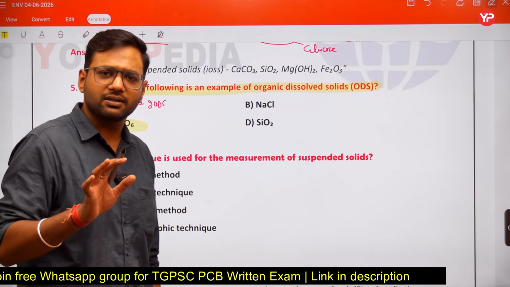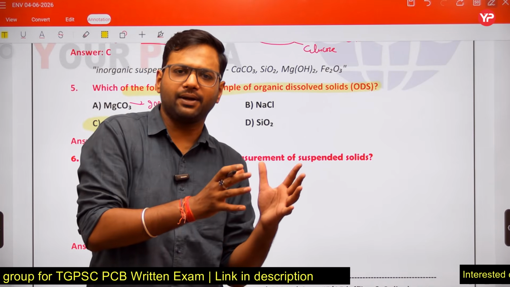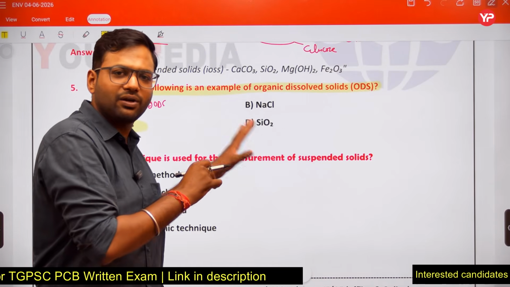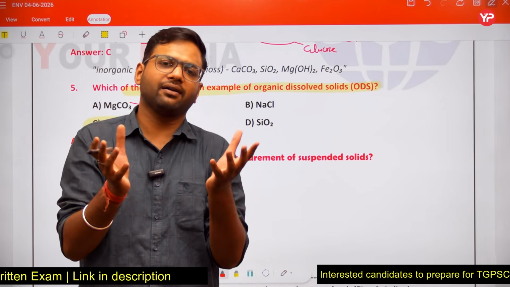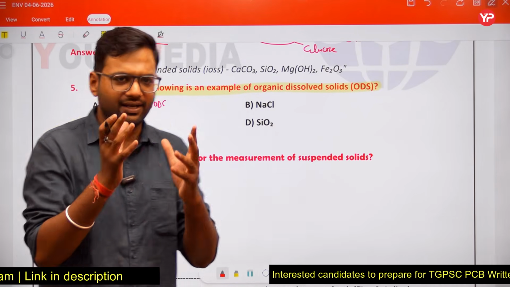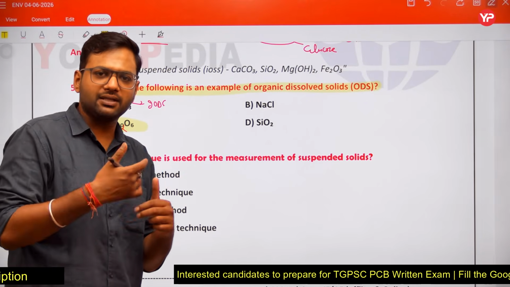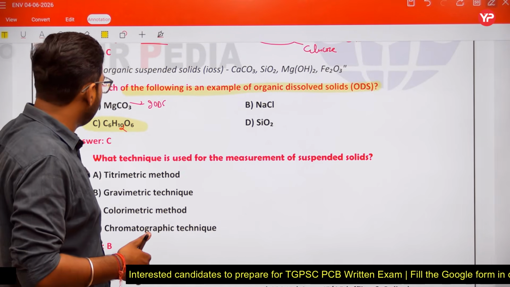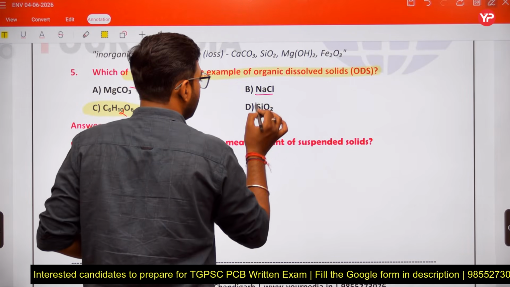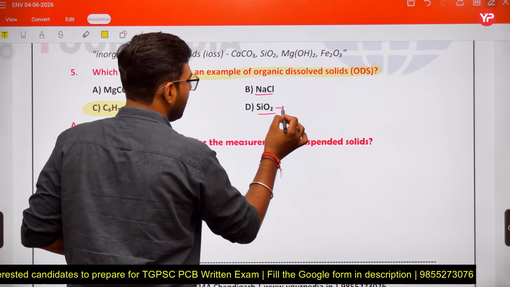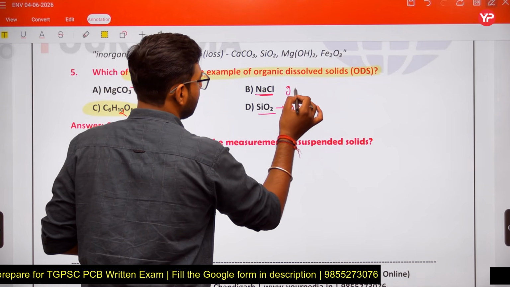No need to remember this now. As the topic continues and we discuss chemical quality parameters, we can learn all these solids very easily, because these terms will be repeated again and again. Magnesium carbonate, sodium chloride, silica dioxide: these are inorganic suspended solids. Sodium chloride is inorganic dissolved solids.